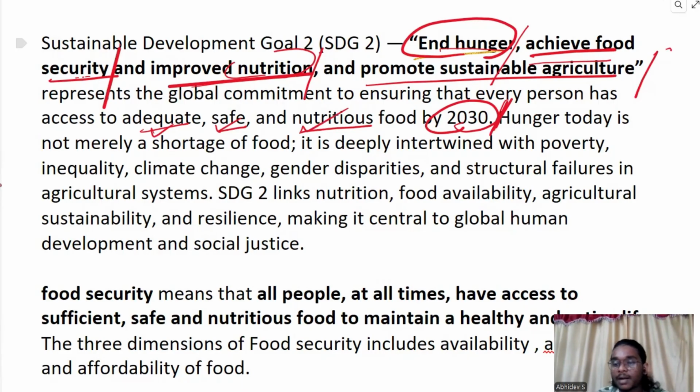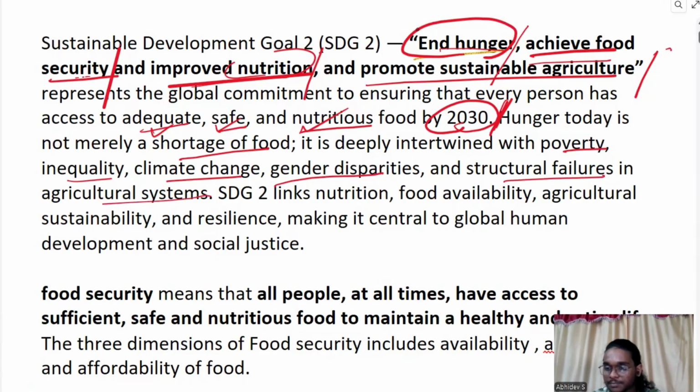We know in SDG 1, when we were studying poverty, there is a multidimensional aspect to poverty. In such a way, even hunger has a multidimensional role to play. Hunger is not just a shortage of food. It is deeply intertwined with poverty, inequality, climate change, gender disparities, and structural failures in the agricultural system.